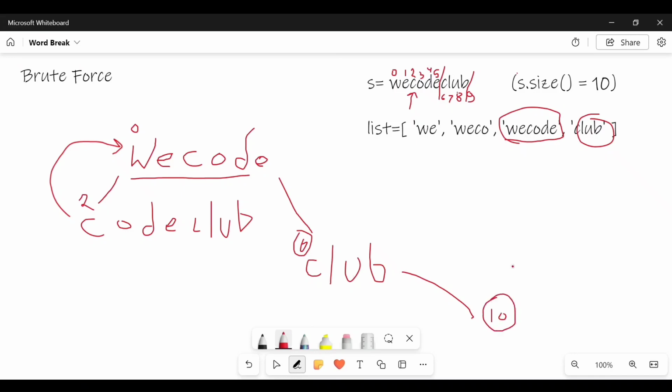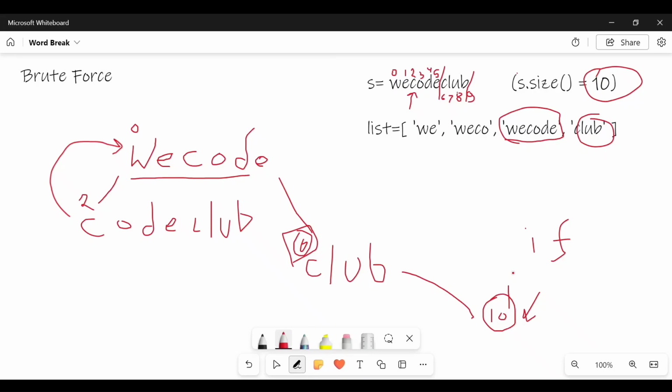And my base condition will be this only. Since the total size of the string is 10, if I encounter any function call which gives me 10 as the starting point, like here I start from 6, here I start from 0, if there is any starting point which starts the string from 10, it means the string is totally traversed.